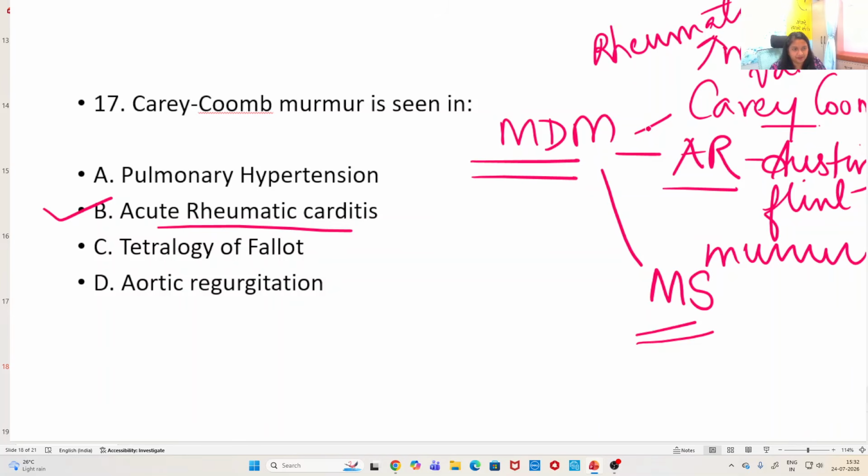So CAM is the mnemonic: Carey-Coombs, Austin-Flint, and mitral stenosis. These are types of mid-diastolic murmur, different names of the same thing. Tetralogy of Fallot usually will not present with a murmur.